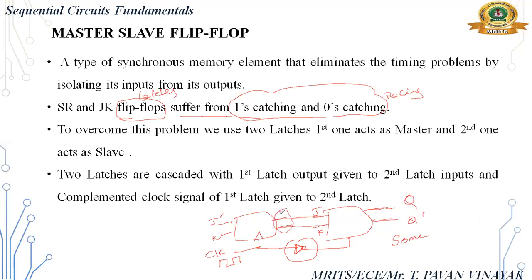This is not the final output; this one is. So we provide some delay here using a NOT gate so that there will be no racing condition.